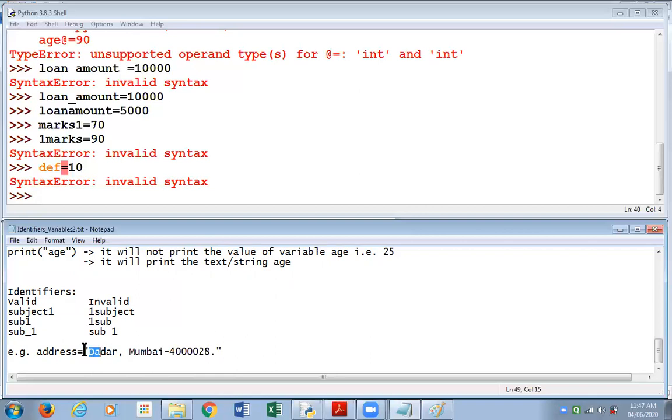How come I have used these special characters when the rule said that the only special character we are supposed to use is underscore? Think about it. Is it correct? Will it work? Will it give me an error?